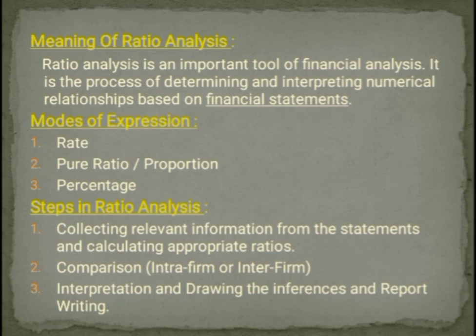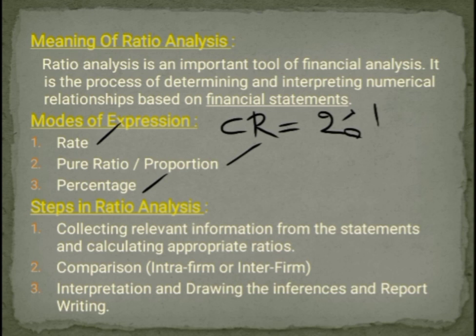Now, what are the modes of expressing those ratios? First one, expressing the ratios in terms of rate. Second one, pure ratio, which is also called proportion. And the third one, percentage. For example, you get the answer for current ratio. Current ratio is equal to 2 is to 1. Current ratio is the proportion between current assets and current liabilities. Now, the answer you got here is 2 is to 1.